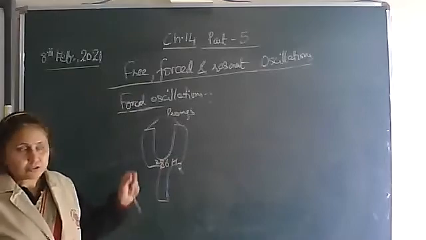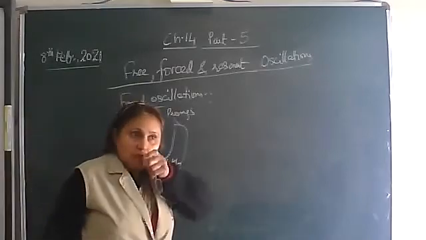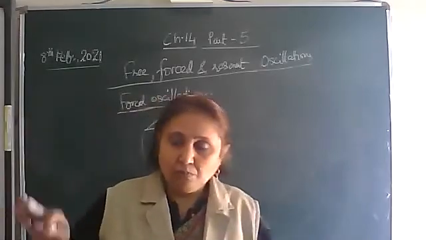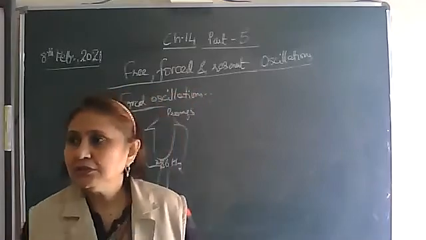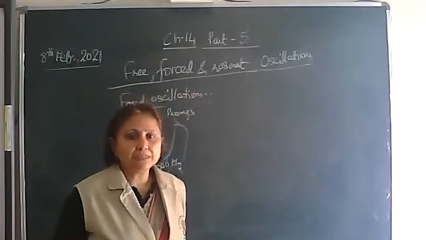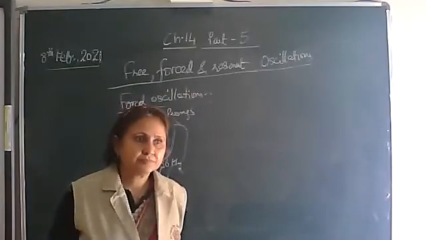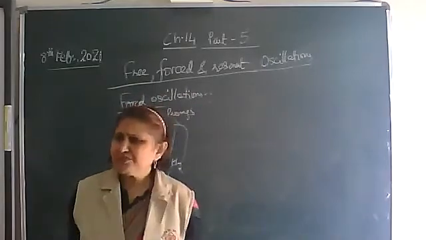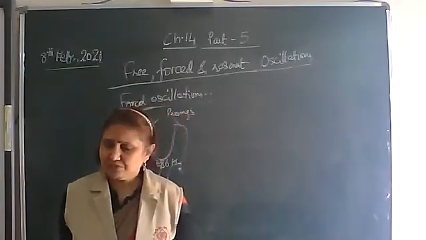Is it clear? So write its example. Write down: the wooden board of a guitar or sitar, any stringed musical instrument.